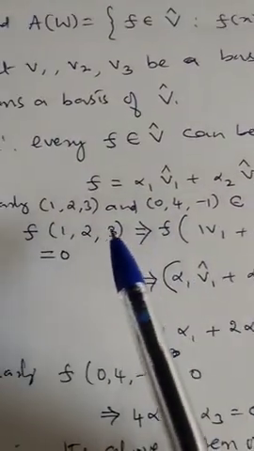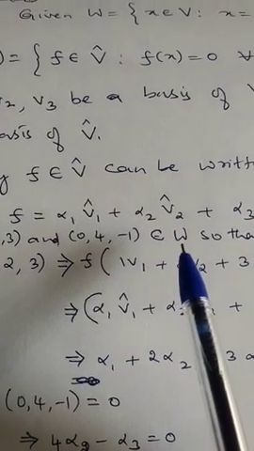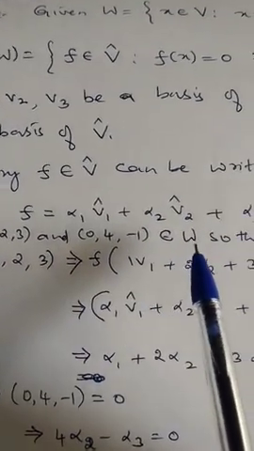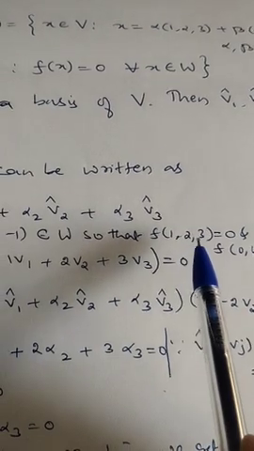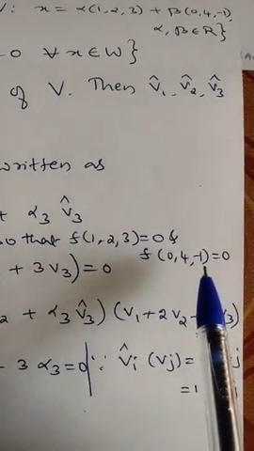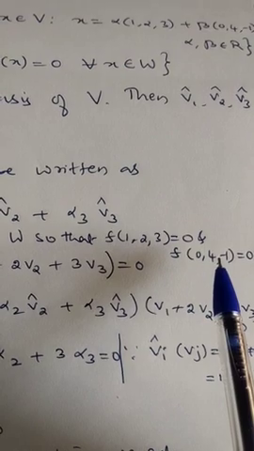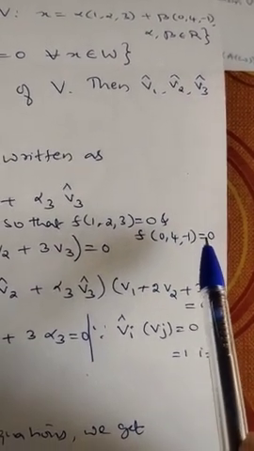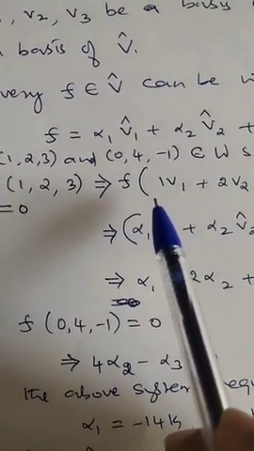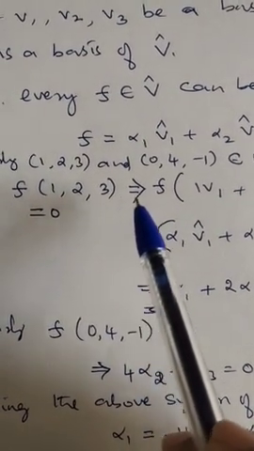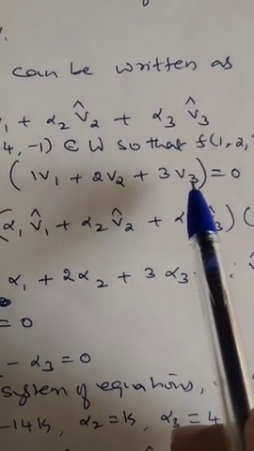Now clearly the elements (1, 2, 3) as well as (0, 4, -1) definitely belong to W, because they are the spanning set of W, so they must be elements of W. Therefore, according to our definition of A of W, f of (1, 2, 3) must be 0 and f of (0, 4, -1) must also be 0, because A of W is the set of all f belonging to V cap such that f of x is 0 for every x belonging to W. Now f of (1, 2, 3) equal to 0 implies that (1, 2, 3) can be written as 1 into V1 plus 2 into V2 plus 3 into V3.